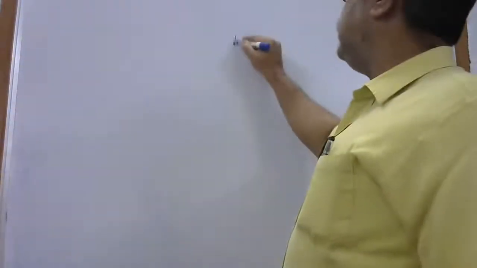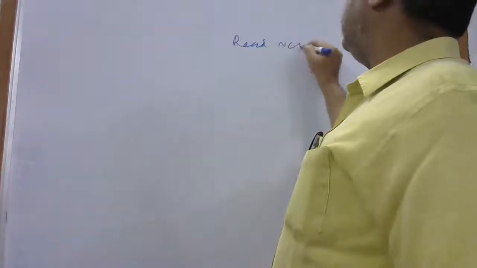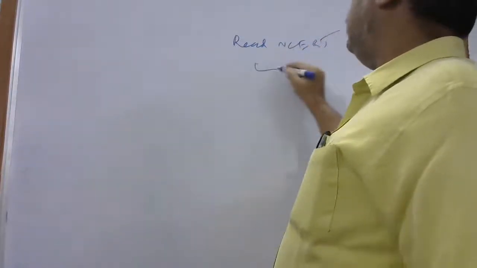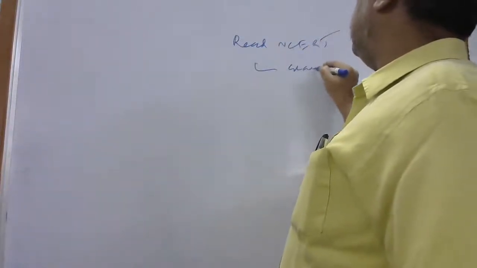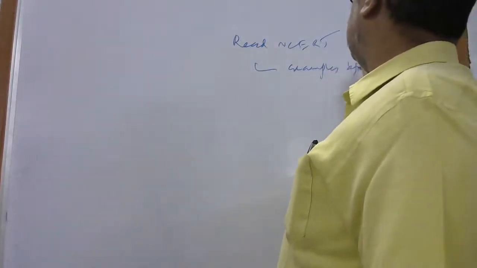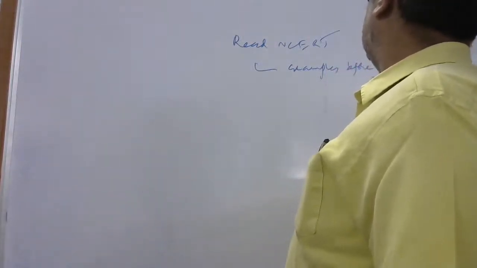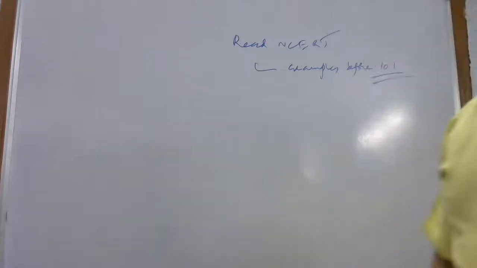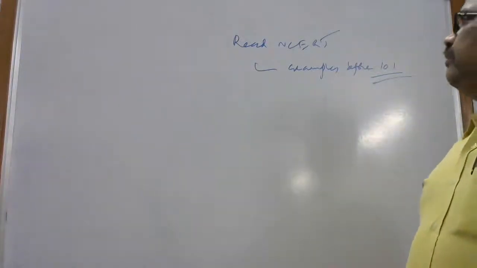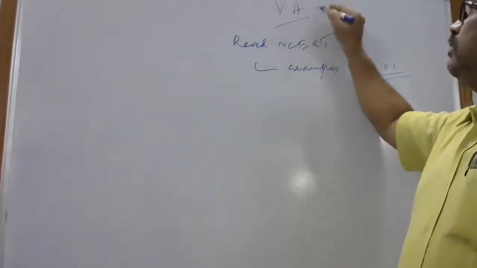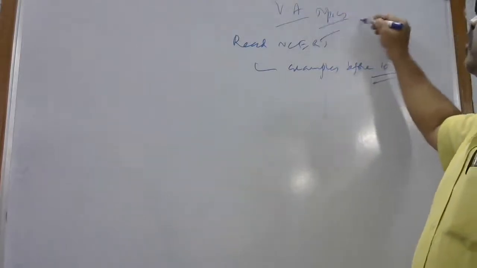Try to read the textbook, read NCERT, and the examples before 10.1. This is for today's work. Okay, beta? Read NCERT, vector algebra topic. This is part 2, chapter 10.